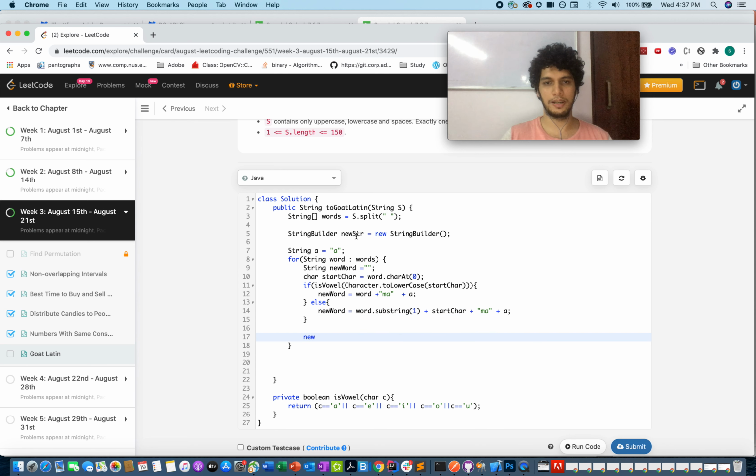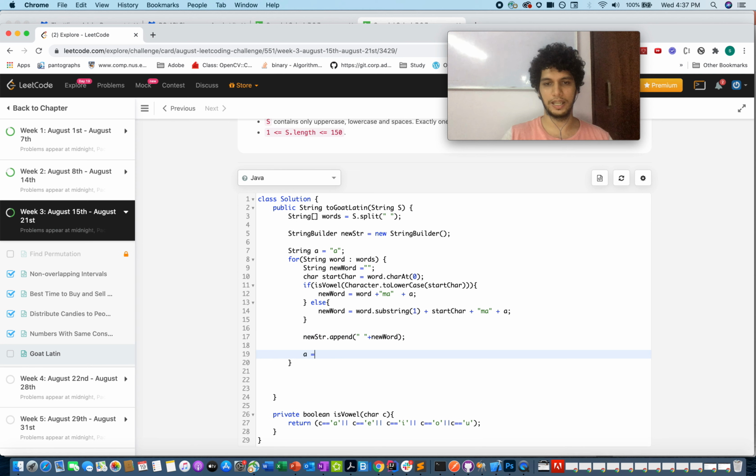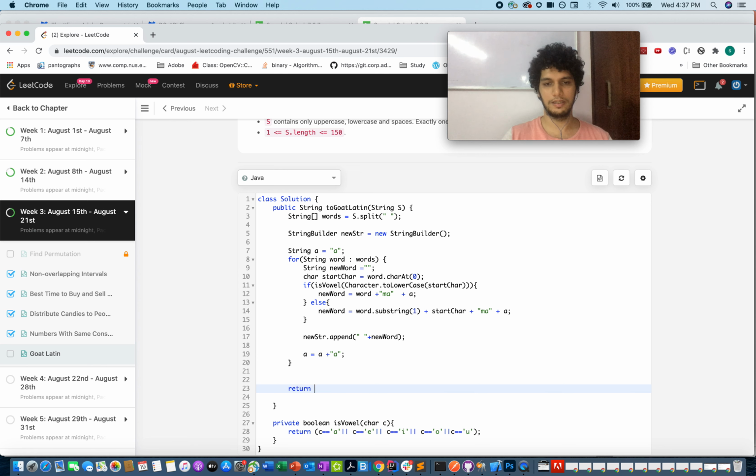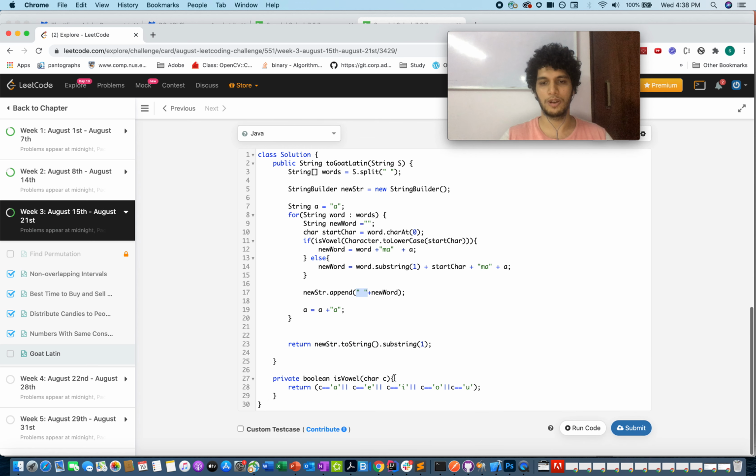And let me just append the new word that we have generated to the new str, dot append new word, plus a space, and let's update a equals a plus a. That's fine. And let me just return new str dot toString dot substring, starting from the first character, because the first one will be a space, so we don't want to count that.